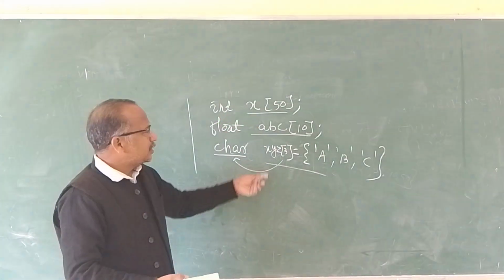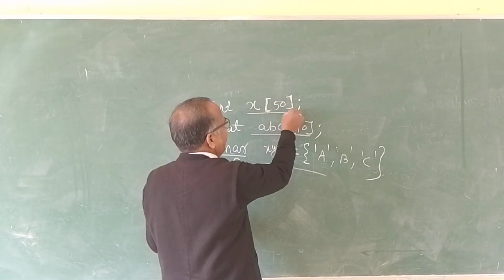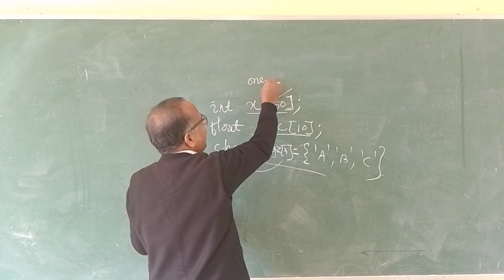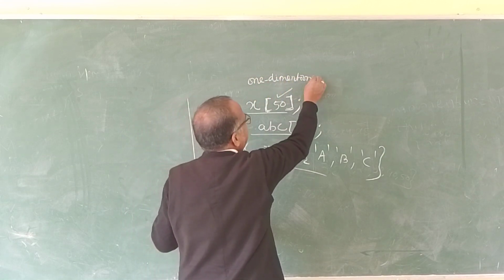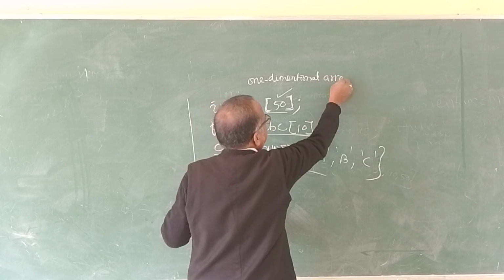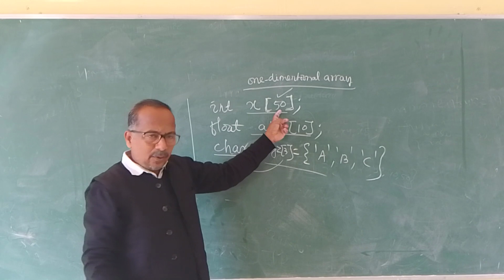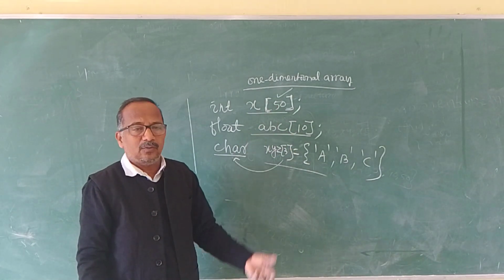Within this square bracket, one value is there. So this is called a one-dimensional array. Whether it is 50 or n or whatever it may be, one value.